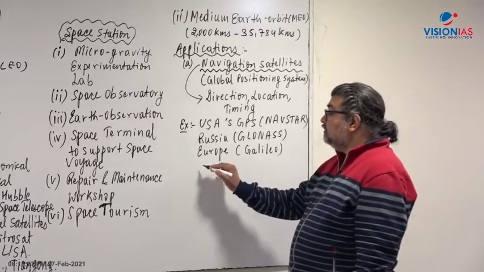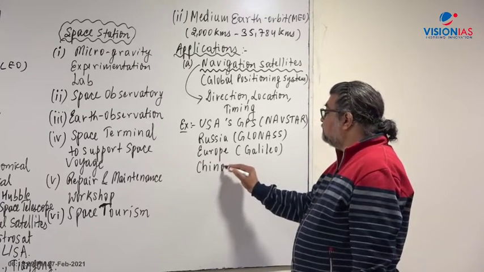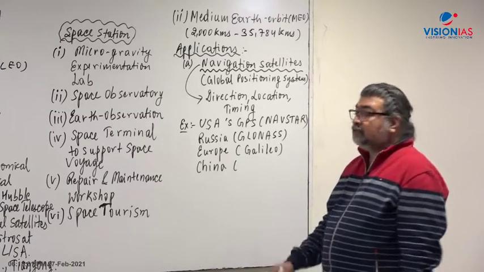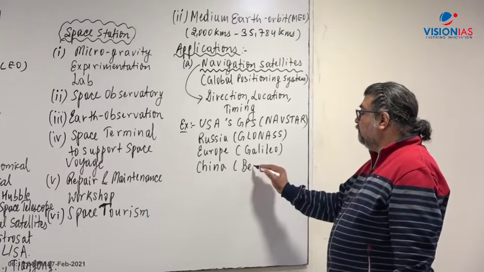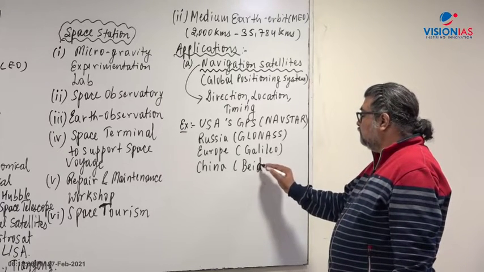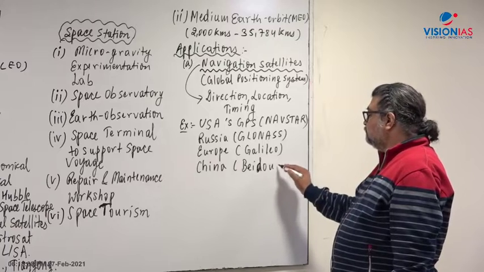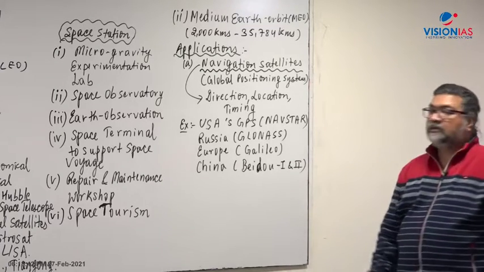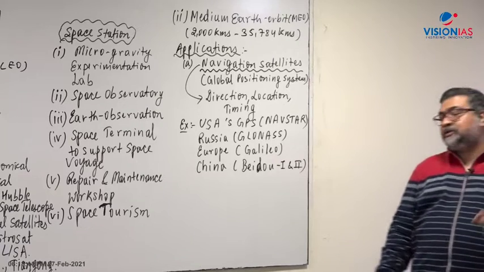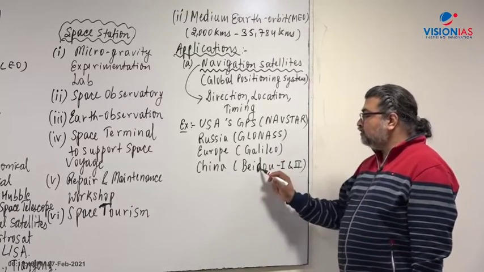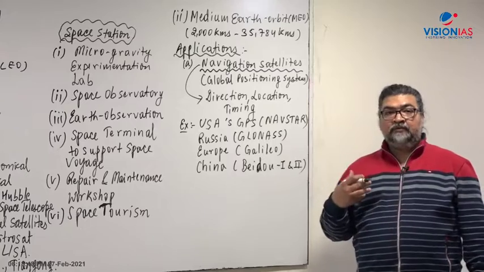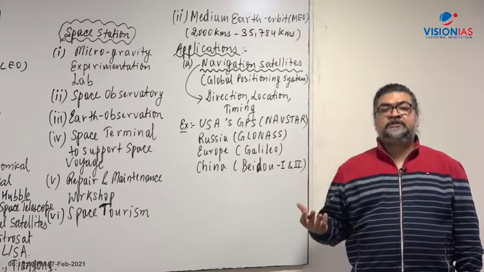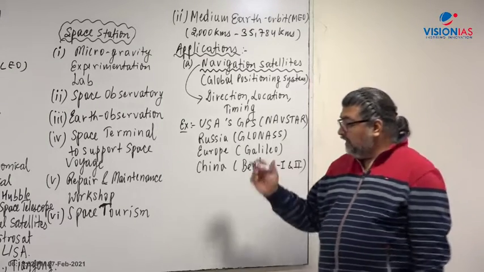China has a regional navigation system called Beidou or Baidu. The Chinese regional navigation system is Baidu 1. Now China is building to develop from a regional to a global positioning system. Then comes India.